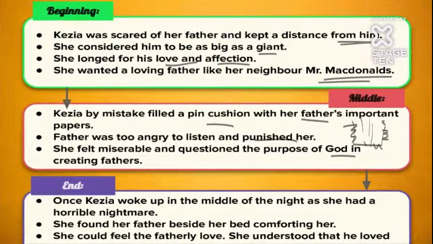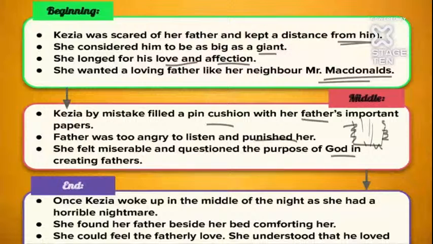She felt very, very sad, and she questioned God also. She was crying, and she asked God why he created fathers if they had to beat us, never spend time with us, and just keep on scolding us. That's what she did. But now what happened in the end?